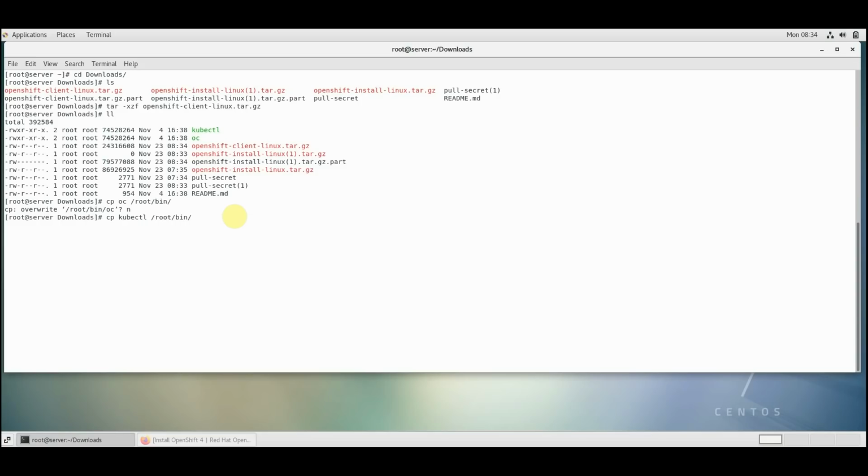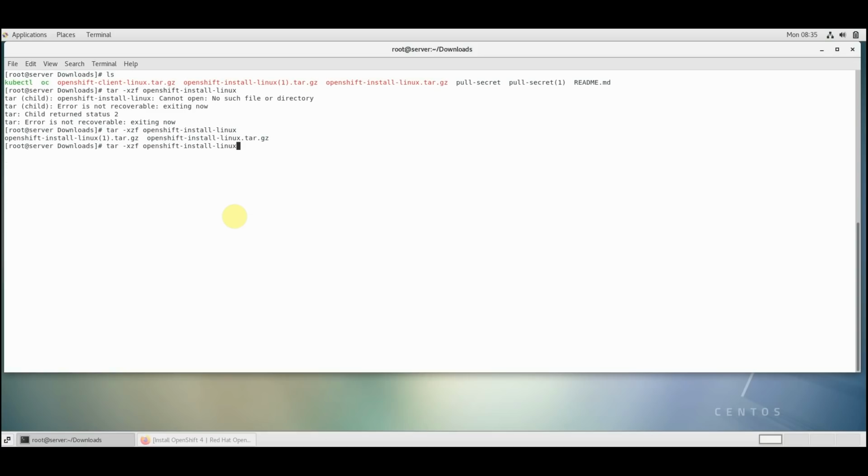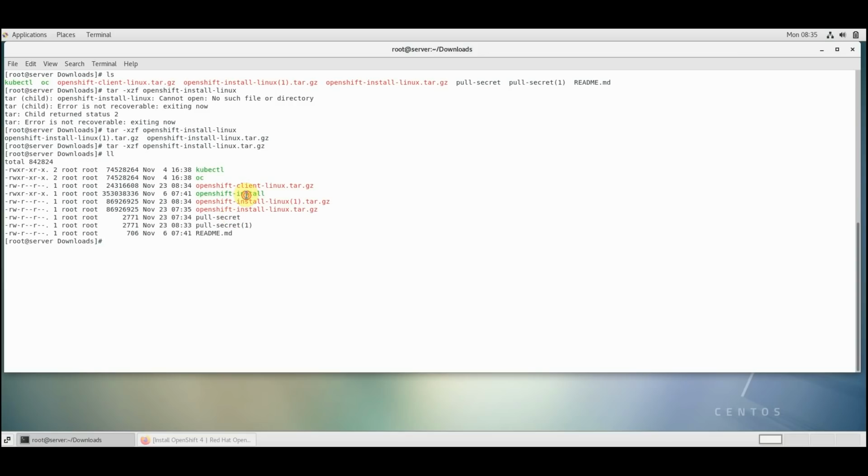After that, I'm going to unpack or extract a file from openshift-install-linux.tar.gz, and I'm going to place the extracted file. This archive contains only one file, which is openshift-install, a binary executable. So we are going to extract that file, and we are going to put that file also in the /root/bin folder. Now once the file is extracted, we are going to create an install-config.yaml file, and we are going to customize that. We are not going to install the default cluster. We are going to install a customized cluster, because we don't need 3 worker nodes. We are going to select 2 worker nodes.